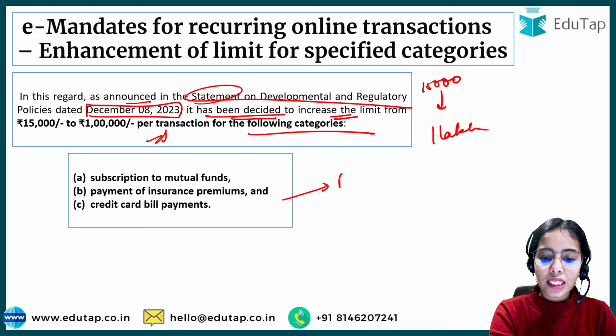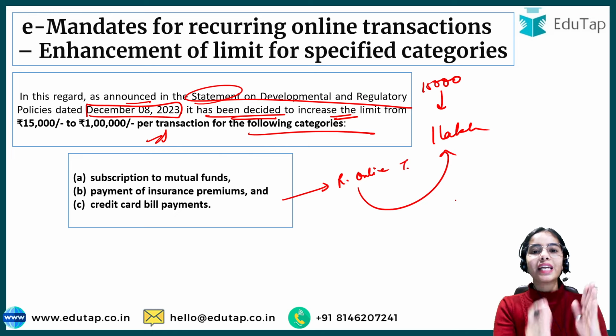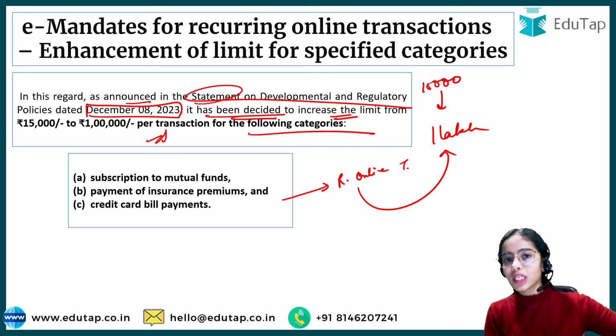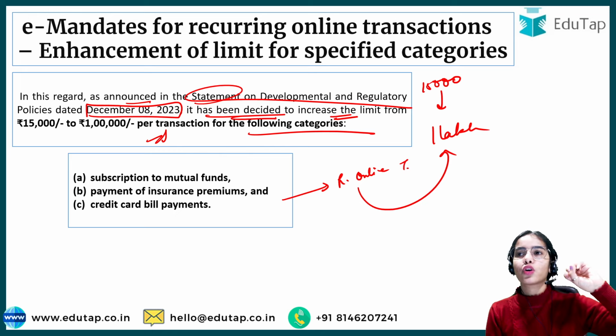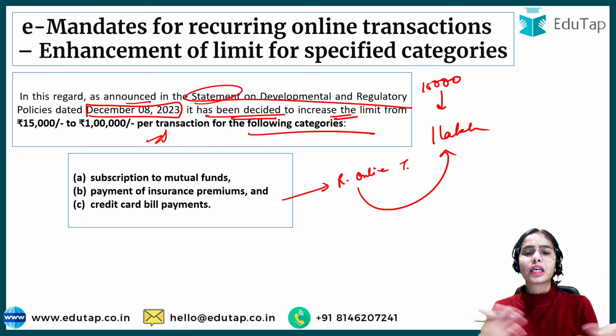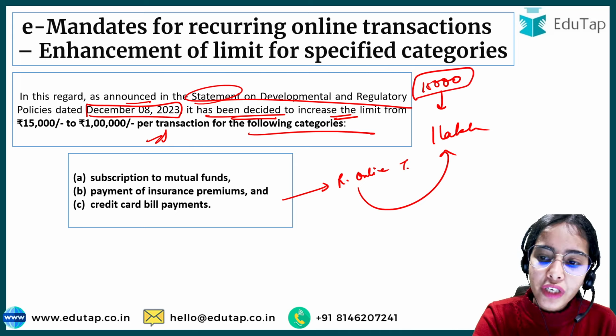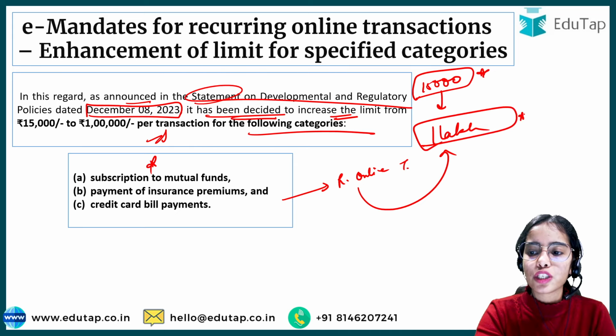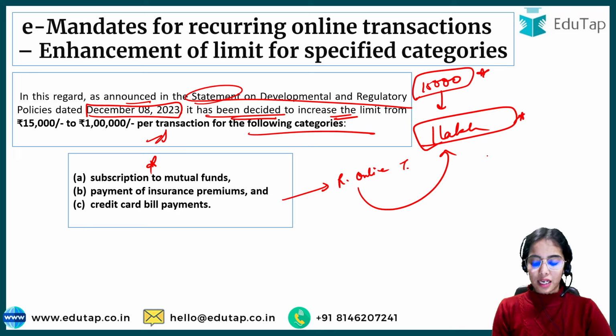So these are the recurring online transactions for which the limit has been increased from 15,000 to 1 lakh. Remember, for all other recurring online transactions, for your Netflix, your Disney Plus Hotstar or anything else, the limit is 15,000 only. But for these three categories, the limit has been increased to 1 lakh. As easy as that. Okay.